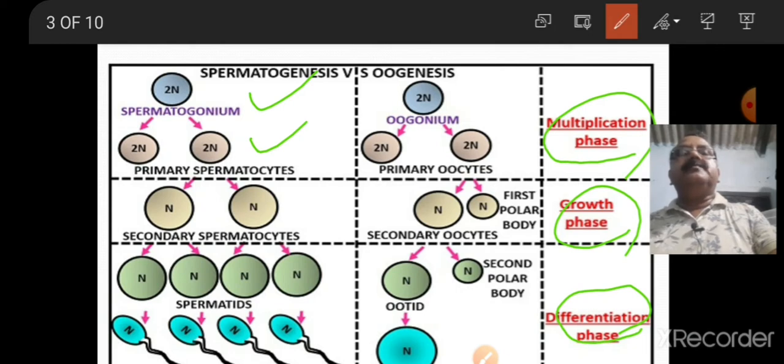Later, the spermatogonia do not divide for some time, then they grow and become the primary spermatocytes. The primary spermatocytes pass through meiotic cell division.